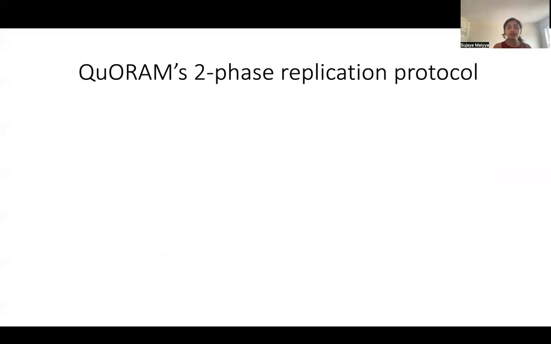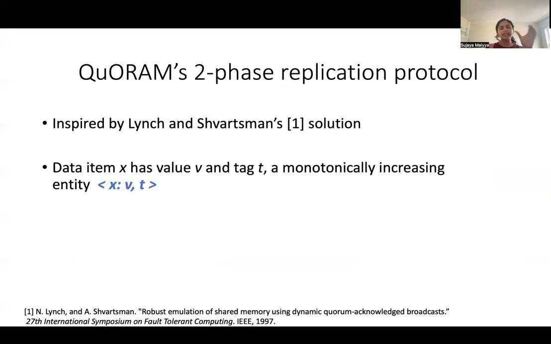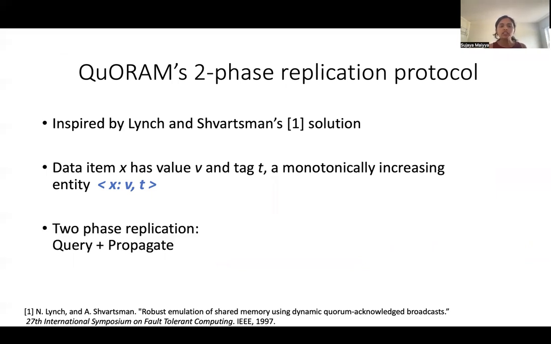And so that brings me to the replication solution of QuORAM, which is inspired by Lynch and Shvartsman's solution. Here in QuORAM, every data item has a value V and an associated tag T, which is a monotonically increasing entity. This can be thought of as timestamp-based data stores. And QuORAM achieves its replication, as I just mentioned, in 2 phases. The first is the query phase, and the second is the propagate phase.